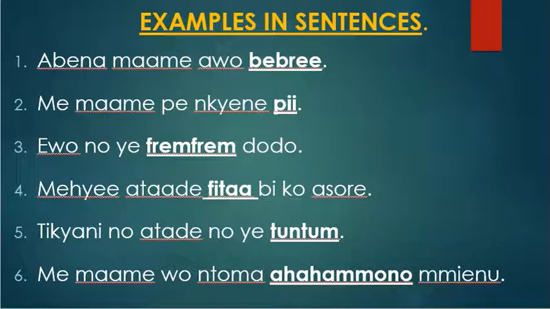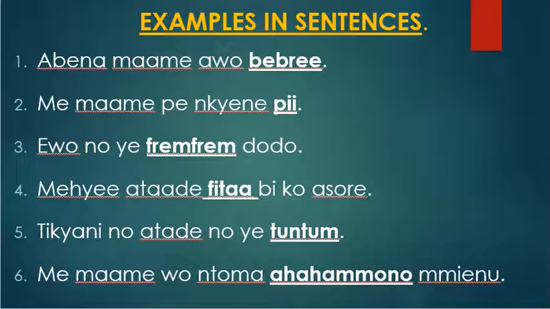Let's look at the third example. Ewo yɛ frɛm dodo. What is ewo? Honey. You know that as for honey, how does it taste? It's so sweet. So honey is so sweet or too sweet. So the frɛm there is describing the taste of the honey, how the honey tastes.